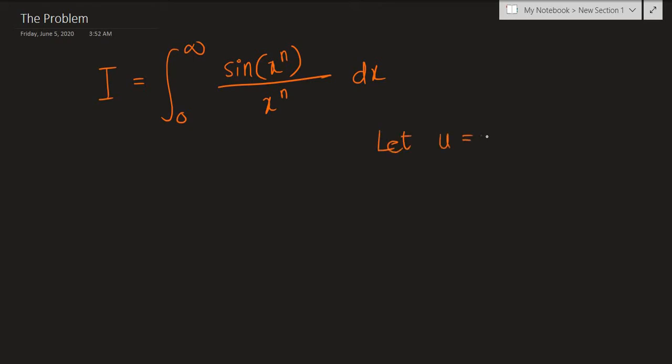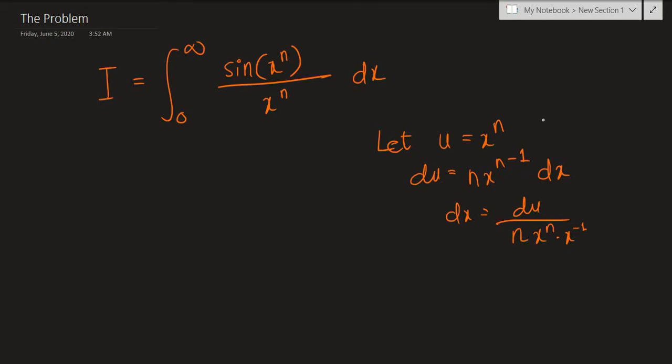Let u equal x to the n. So du is nothing but, I have to use the power rule, n times x to the n minus 1 times dx, but let's isolate dx now. So dx is nothing but du over n times x to the n times x to the negative 1. I'm just breaking them down using properties of exponents.